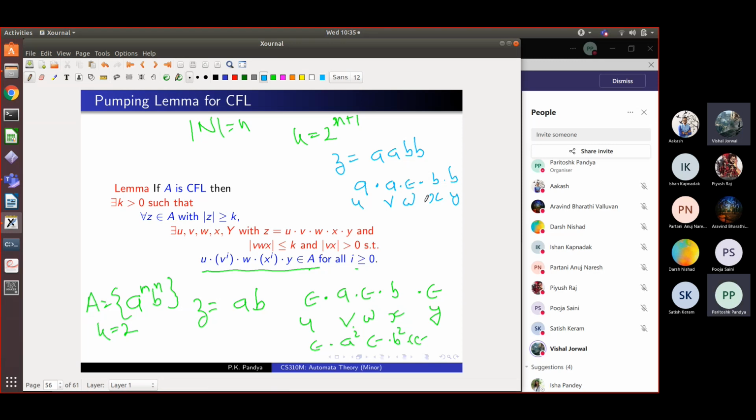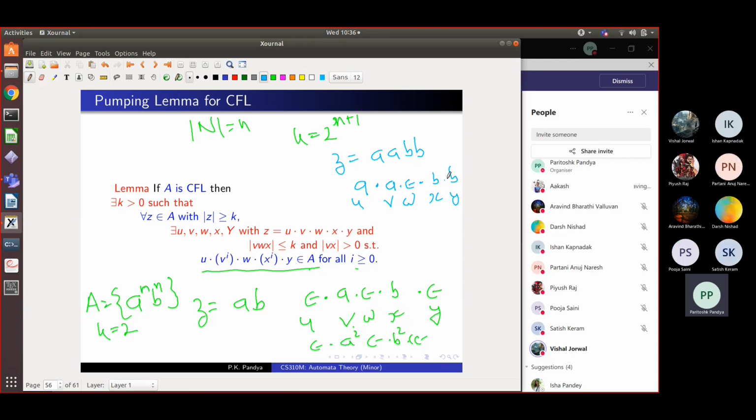And again, if you pump this v and x any number of times, you're going to get A followed by i A's, followed by i B's, followed by a B. And that will also be in the language. If you take i to be equal to 0, you will get the string AB. So you are right. This is one way of pumping.